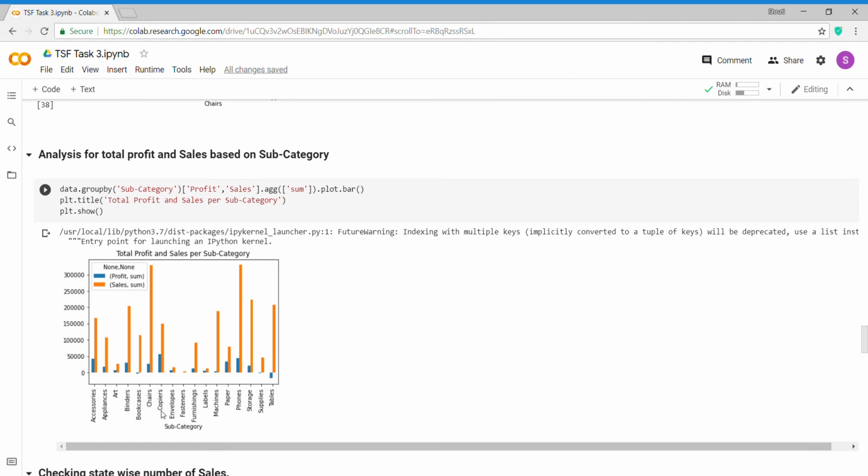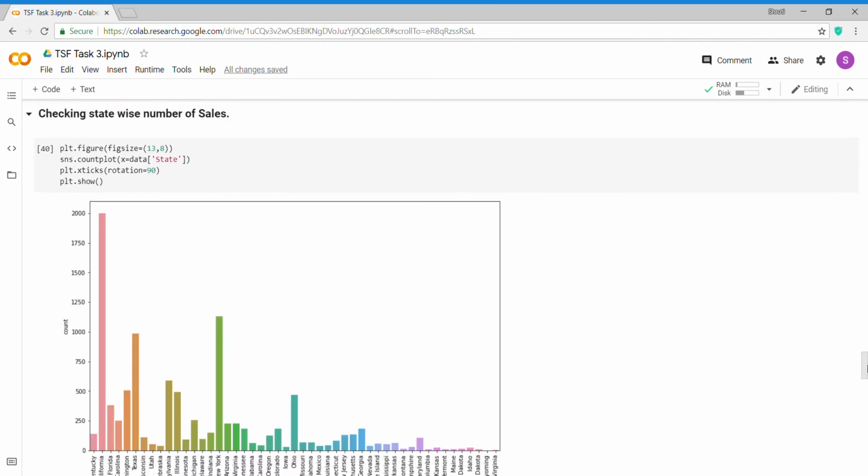Here we can see that copiers has the highest profit compared to the others, and chairs and phones have the highest sales. We can also see that tables and bookcases, these 2 departments, are in loss. From this we can see that people don't prefer to buy tables and bookcases from the superstore.